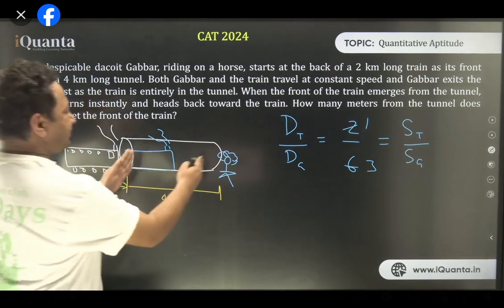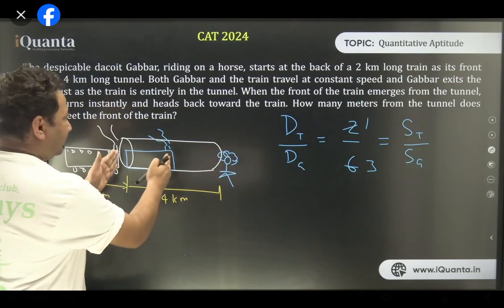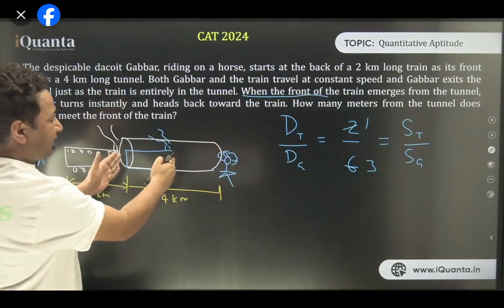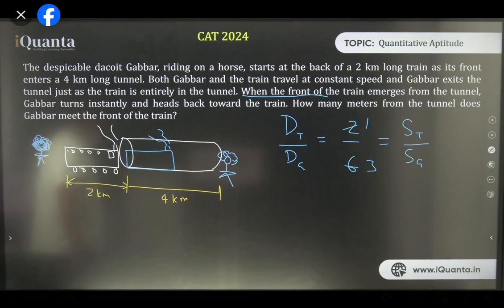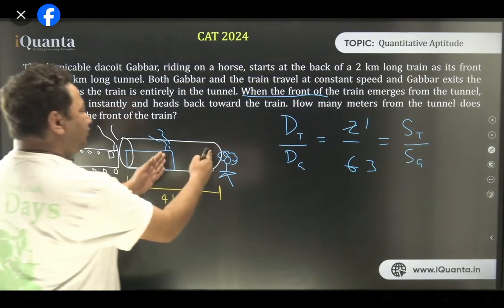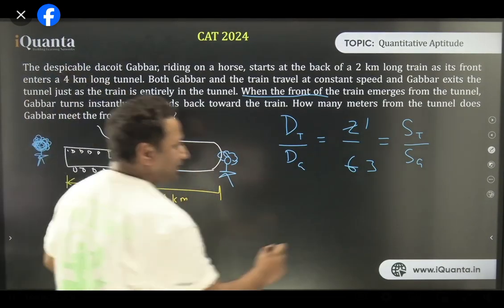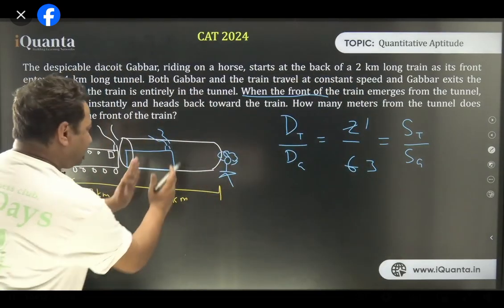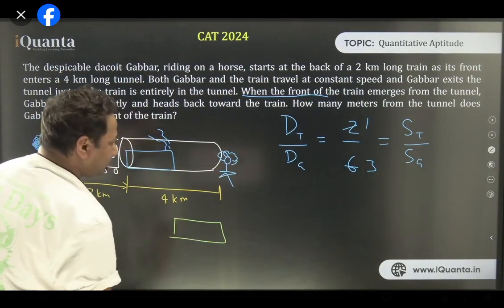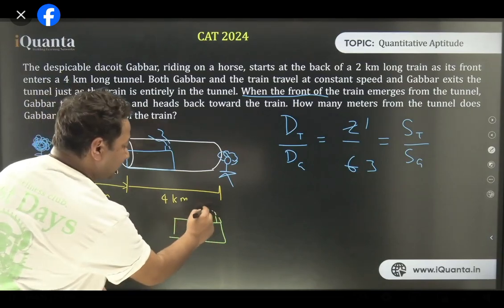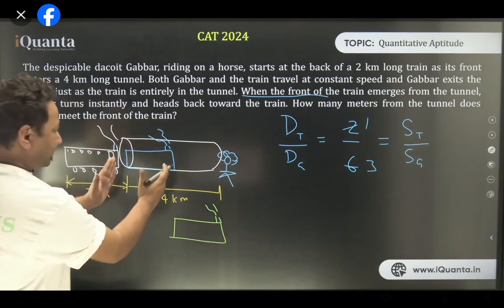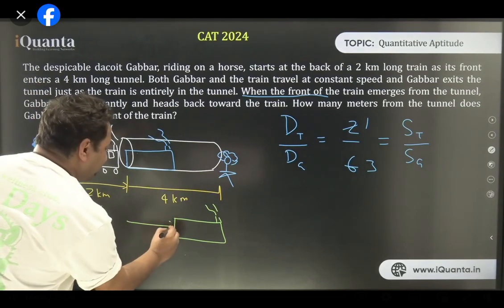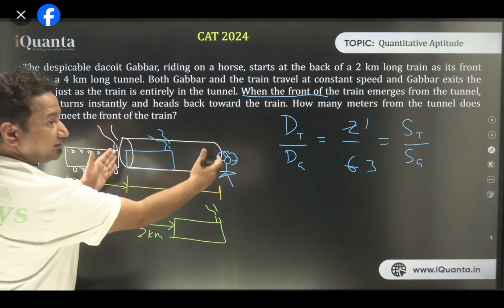Now, the train reaches here. But tell me something. For the second part, when the front of the train emerges, from here to here, the train must have moved 2 kilometers more, isn't it? So now I'm making the final diagram. By changing the ink, I will choose green over here. Finally, the train is here. Its front emerges from the tunnel. So the train must have moved 2 kilometers more. Yes or no? Is that right? The train has moved 2 kilometers more. Why? Because this tunnel was 4 kilometers.